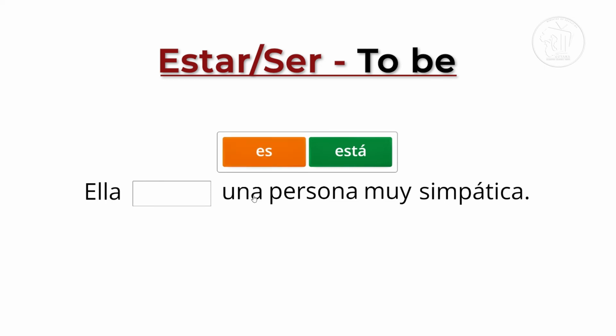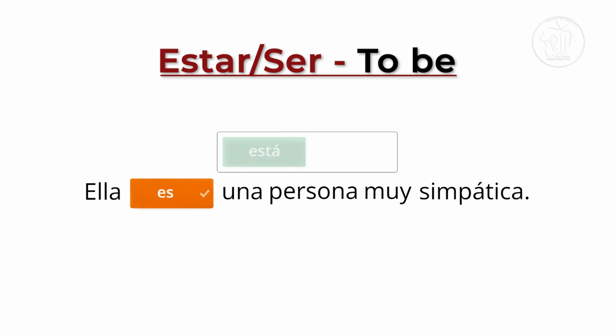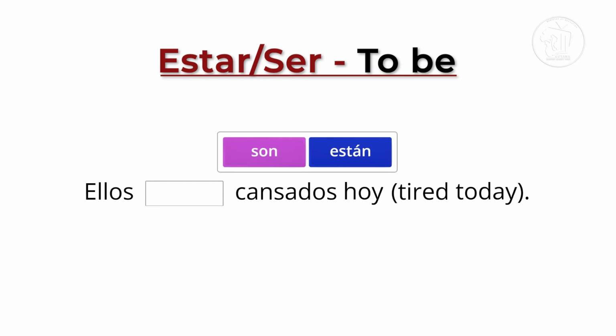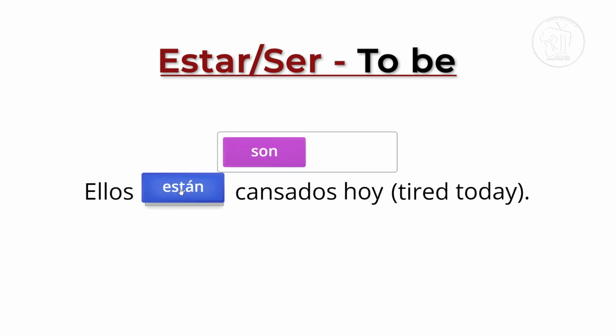I am intelligent. Great. Now here we have ella. Ella means she. Una persona muy simpática. So she is a nice person. Is that permanent or temporary? Yes, we use es because ella es una persona muy simpática means she is a very nice person. Let's look at the other option here. It says, ellos son or están cansados hoy, which means tired today. We use están. Ellos están cansados hoy, which means they are tired today. That's temporary.